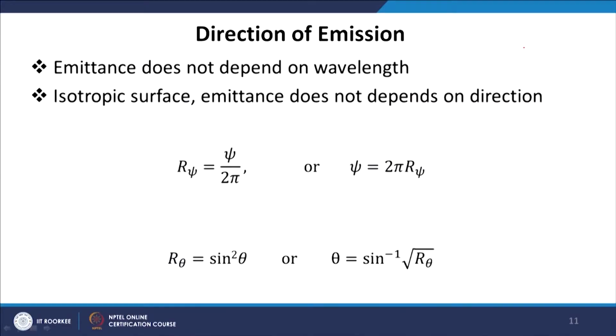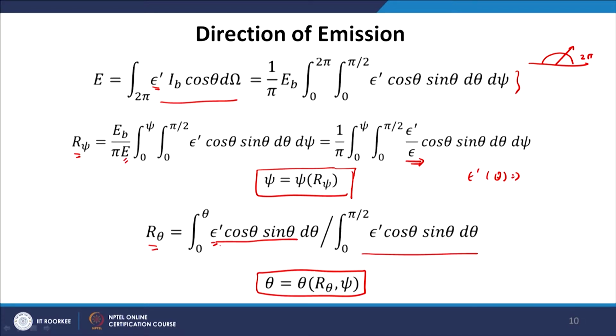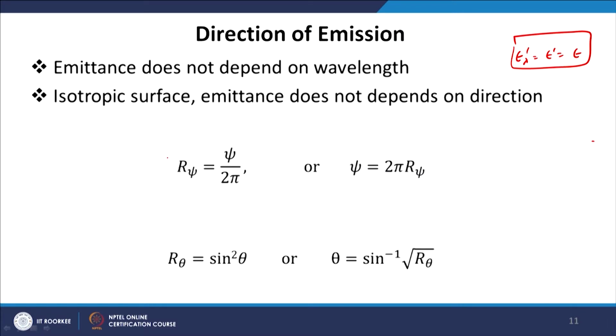Now, we take a simplified case where emittance does not depend on wavelength and it is isotropic, so it does not depend on direction. So, we assume that epsilon lambda prime is equal to epsilon prime is equal to epsilon, that means it is independent of wavelength and direction. Now, this epsilon prime can be taken out of the integral, or it will just cancel out, and the relation is simplified as R psi is equal to psi upon 2 pi. So, we can choose the azimuthal angle directly. All we have to do is pick a random number R psi between 0 and 1, multiply by 2 pi, and that will give us the azimuthal angle.